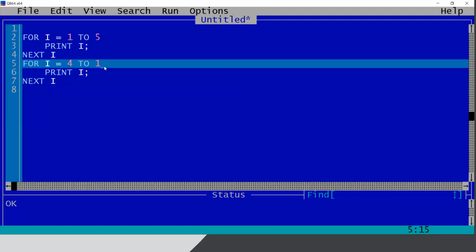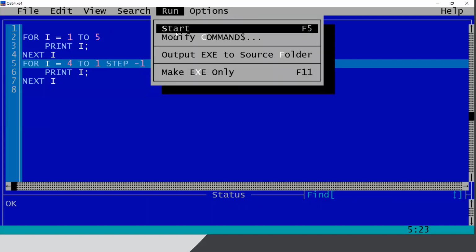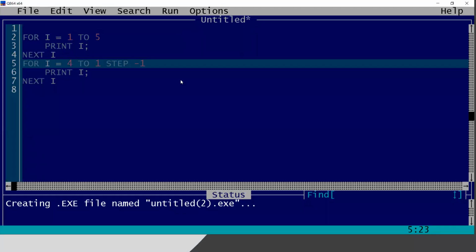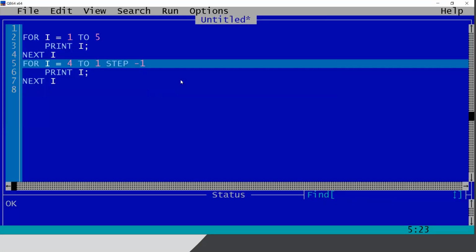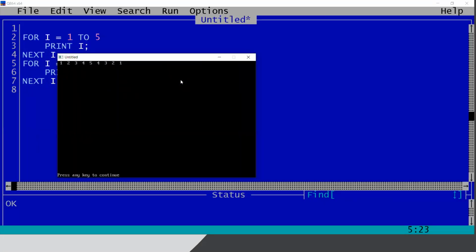Okay, sorry, I have made one mistake again. It will be step -1, right? Because it is decreasing. Simple. Yeah, you can also make some mistakes, but you have to understand why you are getting the wrong result. You have to think carefully, and after a certain day, you will be able to solve this. So 1, 2, 3, 4, 5, 4, 3, 2, 1. Okay, so I'm able to do it correctly.